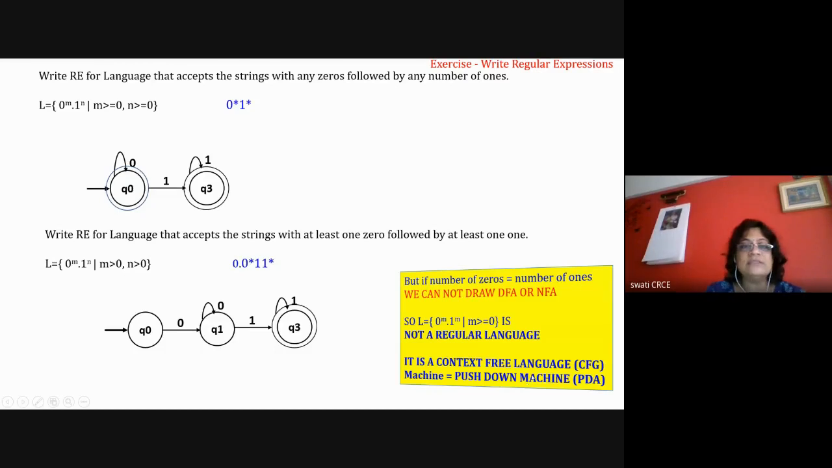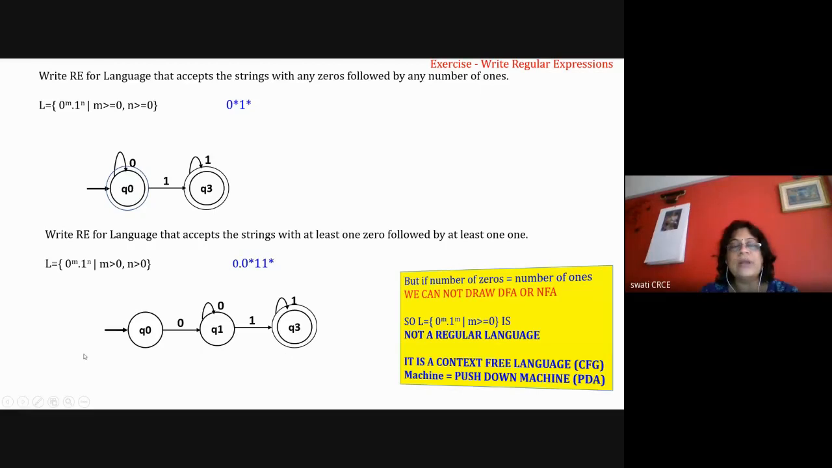Just to summarize whatever is there in this slide: if there is a problem such as 0 raised to m, 1 raised to m, then we cannot draw the DFA or NFA for that, because it is not a regular language. But with some powerful machines such as the push down machine, where we can make use of a stack memory, we can solve such problems. This language is not a regular language, but it is a context free language. Context free language is the language of the push down machine.